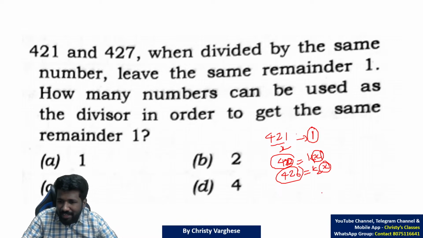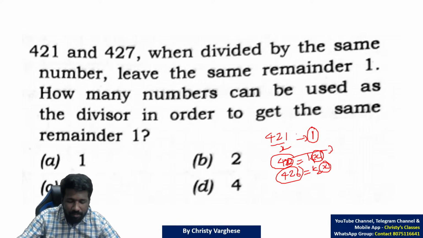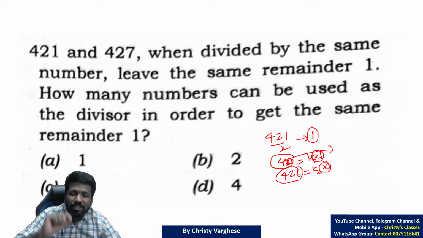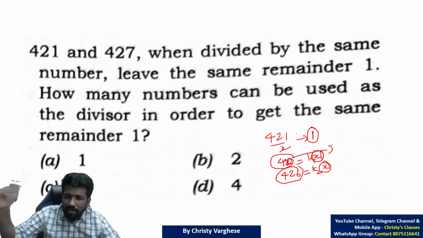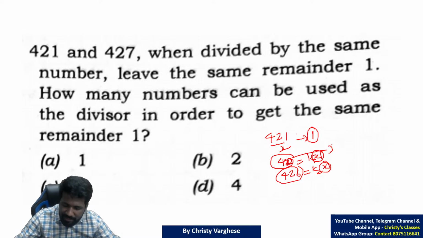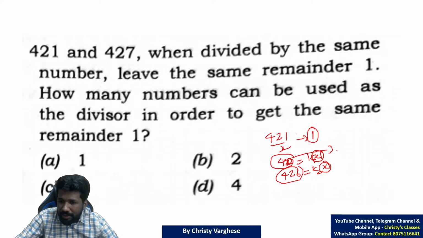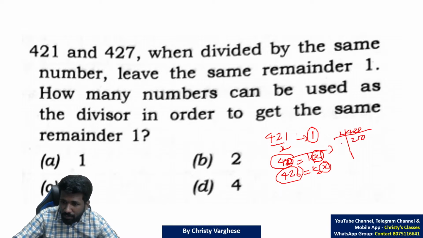But before that you have to factorize 420 and 426. There is a shortcut way also, but that shortcut needs more time to explain and convince you. That is why I will tell you the normal method itself. The shortcut method we will discuss in a detailed lecture on these topics. So for 420, what are the factors? If you factorize, you don't have to write this step, you can do it in your mind. But in case any of you are not clear, use your normal school-day prime factorization technique.